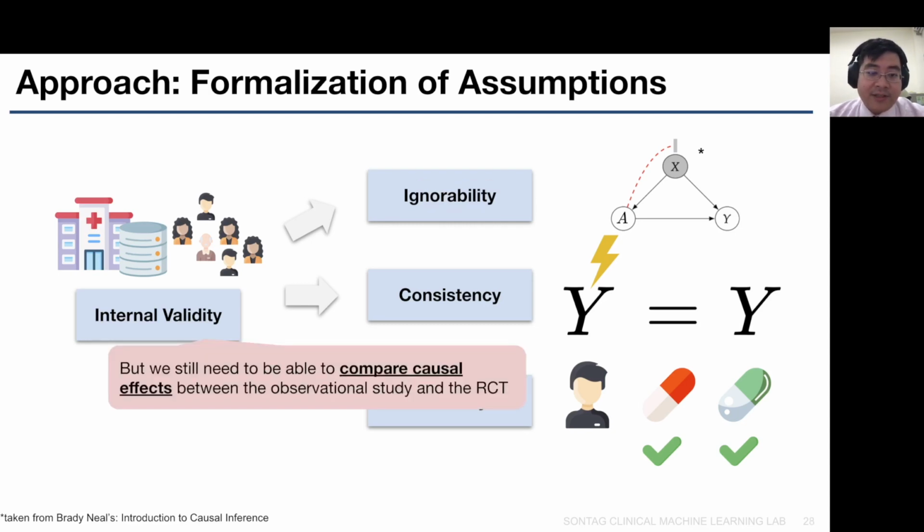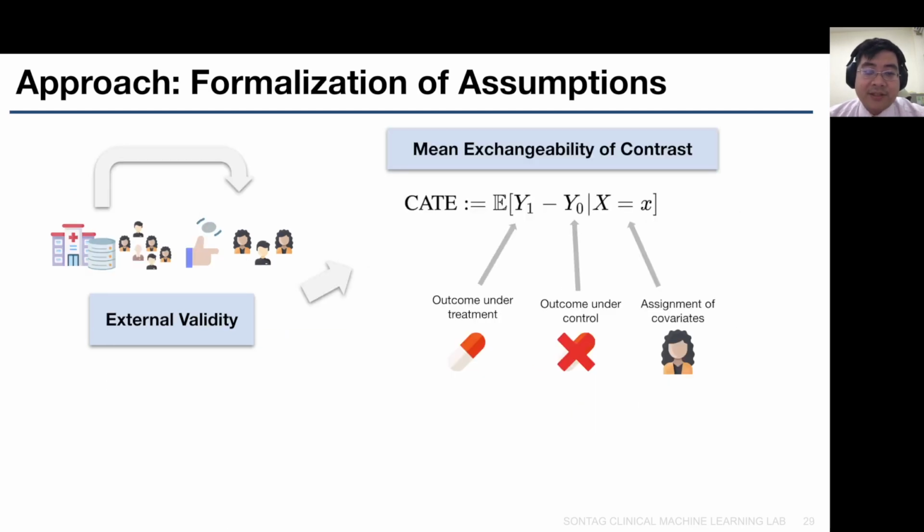However, internal validity is not enough for the observational study, since we still need to be able to compare causal effects between observational studies and the RCT. So we need the external validity assumption, which can be split into two different assumptions. The first one is mean exchangeability of contrast, or exchangeability of conditional average treatment effects.